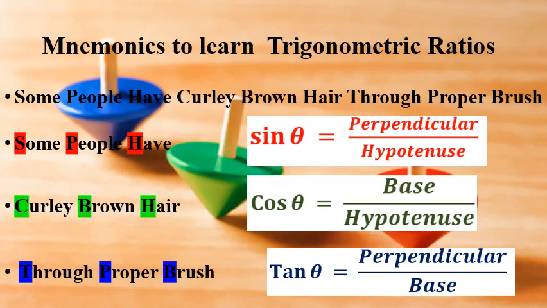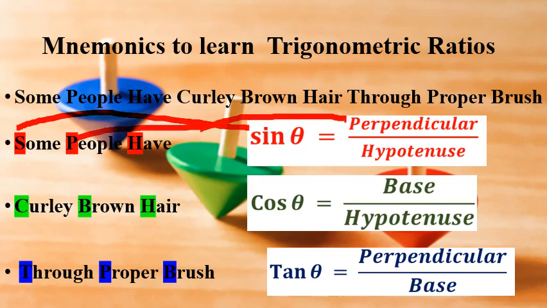Mnemonics to learn trigonometric ratios. Dear students, you can memorize trigonometric ratios with the help of this single sentence: Some people have curly brown hair through proper brush. In this sentence, "some people have": S corresponds to sine, P corresponds to perpendicular and H corresponds to hypotenuse.